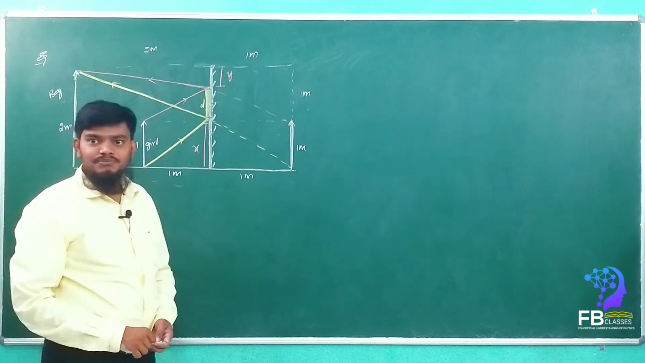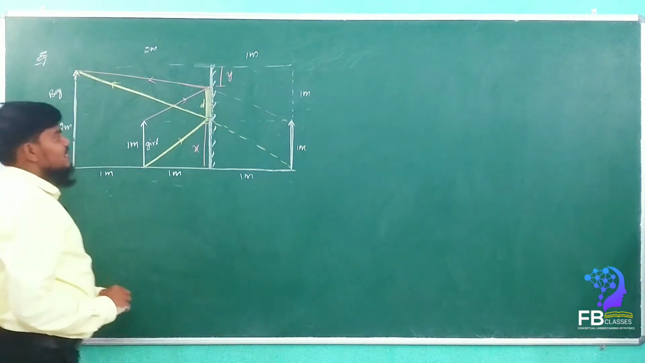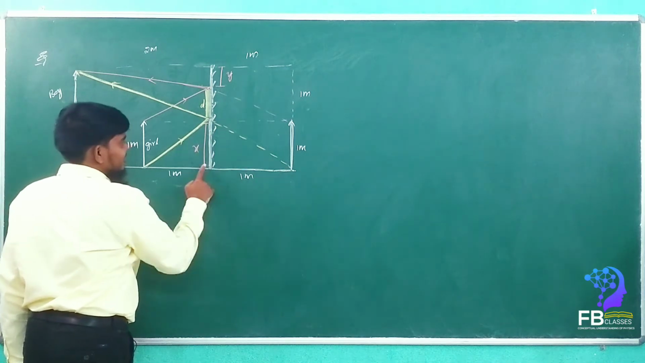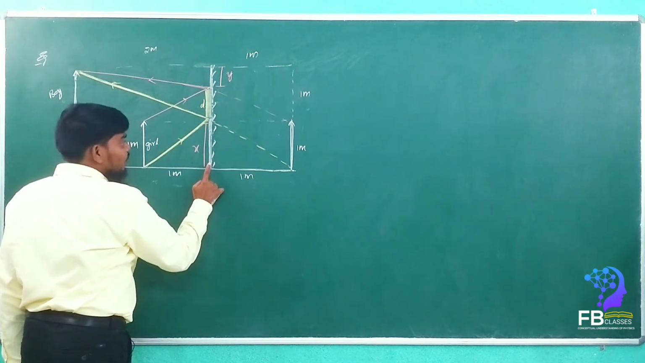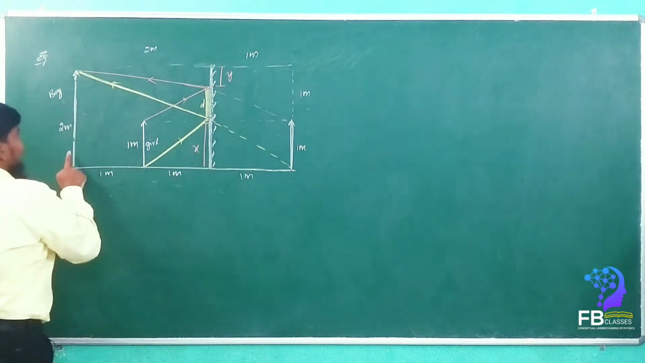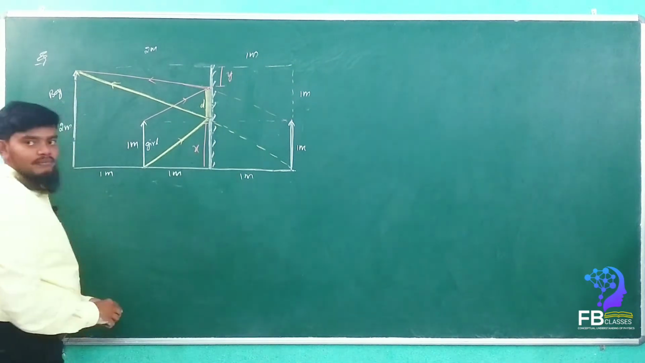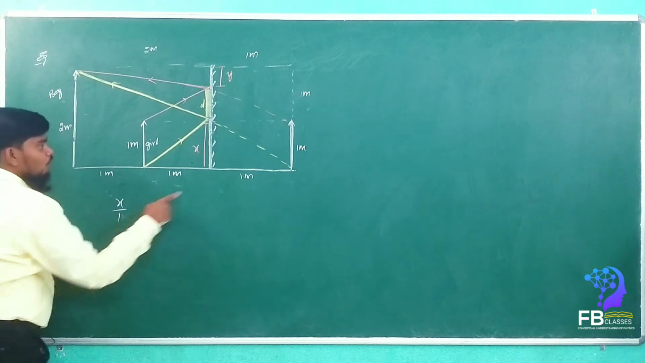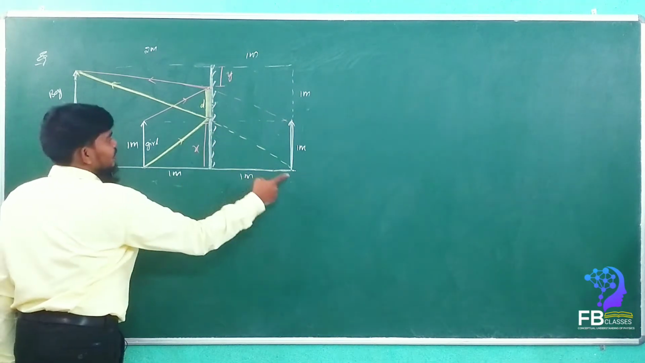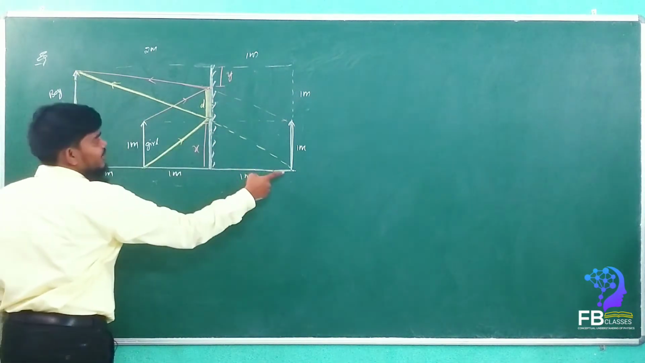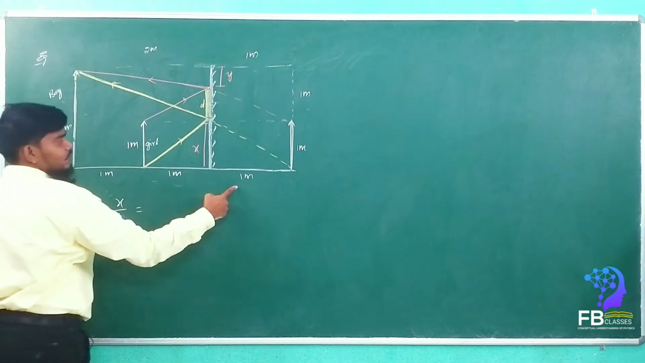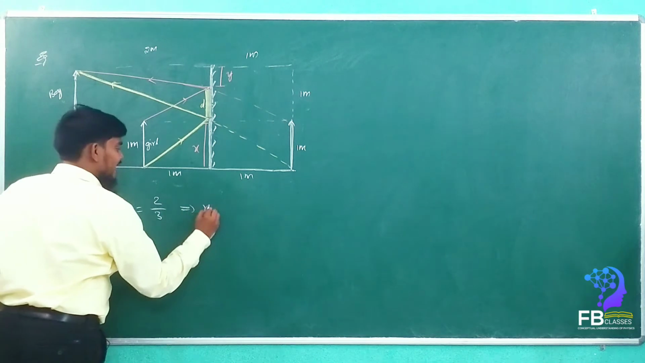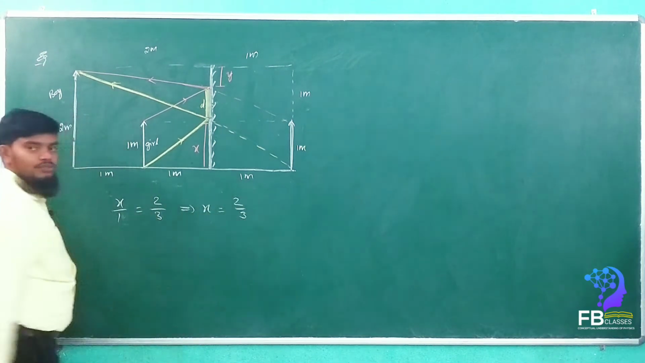The answer will come. See here now. We have to see the similar triangles. One of the similar triangles is this triangle, which is similar to this total triangle. Are you getting my point? So x upon 1 is equal to, see here, this total triangle, how much, my dears? 2 upon 3. X is equal to 2 upon 3.